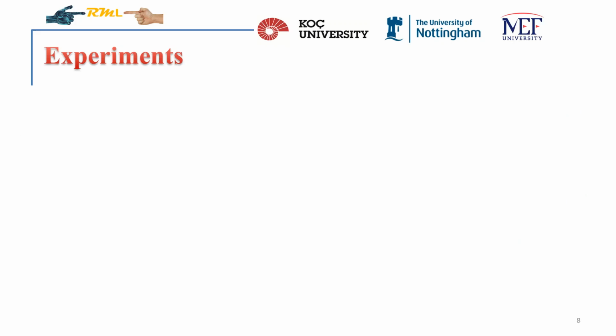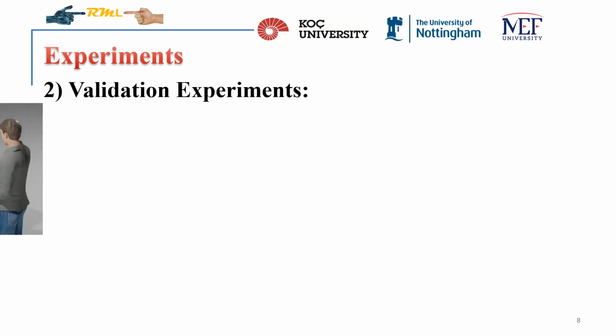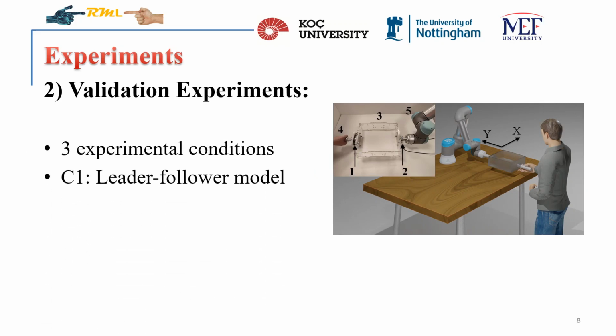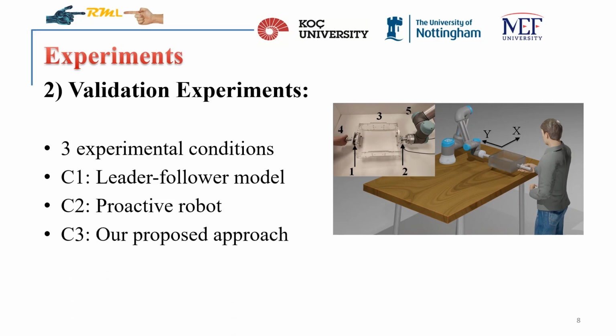To evaluate the performance of our proposed approach, we implemented another set of experiments utilizing the same setup shown in the figure. We considered 3 experimental conditions, C1, C2, and C3. The first condition, C1, implements a simple leader-follower model where the robot is passive and always follows the human. In C2, the robot has a fixed target location and follows a trajectory based on the artificial potential field method, regardless of the agreement or disagreement with the human partner. Finally, C3 utilizes our approach of integrating the potential field method with the machine learning classifier for conflict resolution.